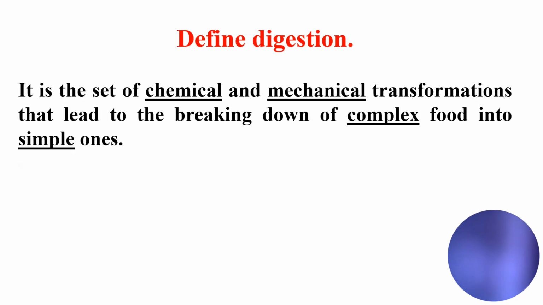This is what is happening to the food in our body. So it is the breaking down of food, the complex food, the big food into simple ones. Okay? Using the chemical and mechanical transformations that we'll be discussing in this session.